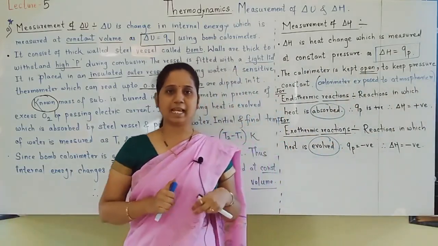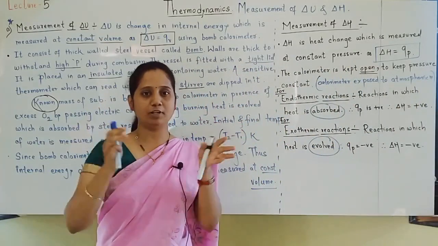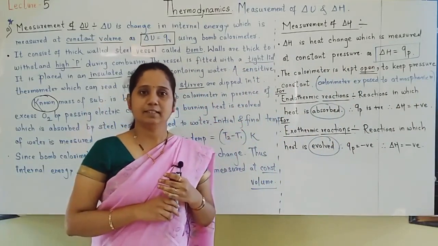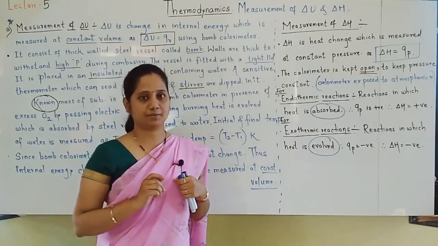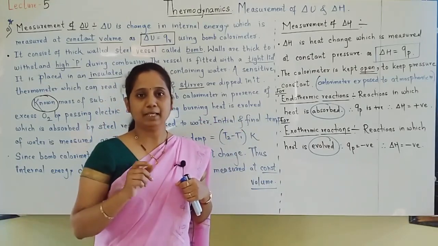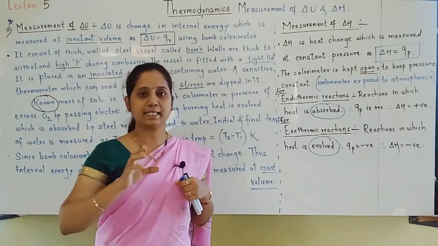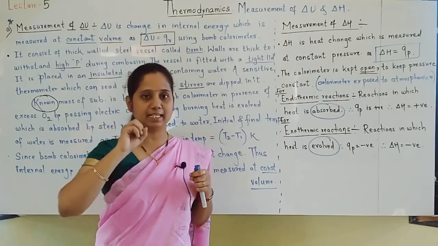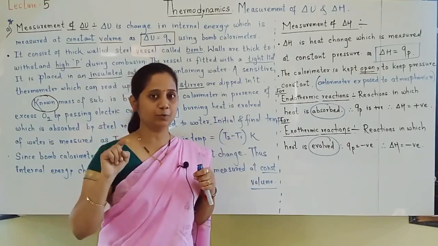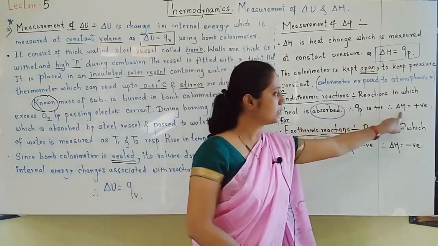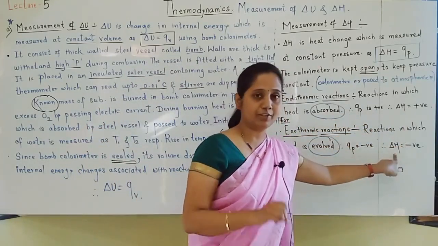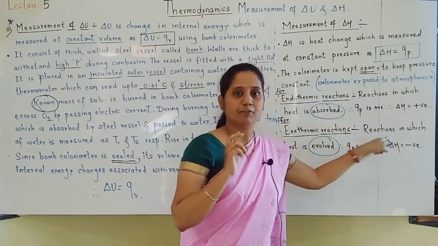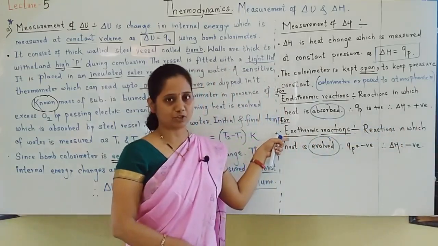Then during this reaction, if heat is evolved, those types of reactions are called exothermic reactions. And for them, Q, that is heat, will be negative, because whenever heat is given out, the answer comes negative. And that's why the delta H value is also negative if heat is given out for exothermic reactions.